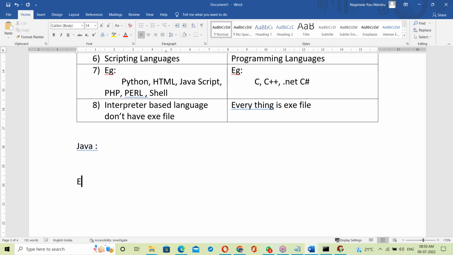See, before going to Java, except Java, in other languages, what happens here?